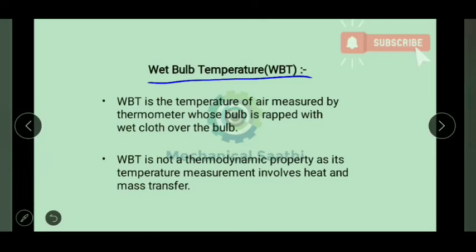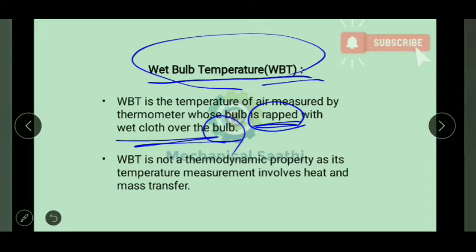Wet bulb temperature is the temperature which is measured by using a thermometer when it is wrapped with a wet cloth over the bulb. So for measuring wet bulb temperature, we wrap a wet cloth over the thermometer. That's how we measure the wet bulb temperature, and it's not a thermodynamic property as its temperature measurement involves heat and mass transfer.